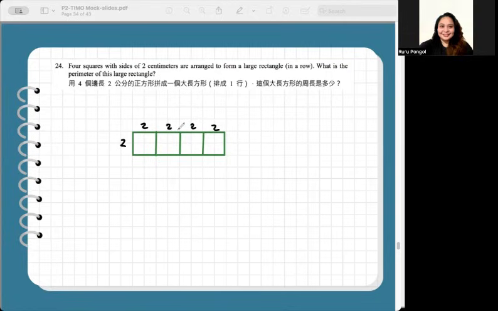We are asked what is the perimeter of this large rectangle formed by the 4 squares? That would be if the length is equal to 2 and the width is equal to 8. So this is equal to 2 plus 8, 10, multiplied by 2 because you have 2 lengths and 2 widths. The correct and final answer is 20. You can complete also the diagram to just the outer part of the rectangle because that's how you get the perimeter, the outer sides. So how many 2's are there? There are 10 times 2, 20 is the final answer for number 24.